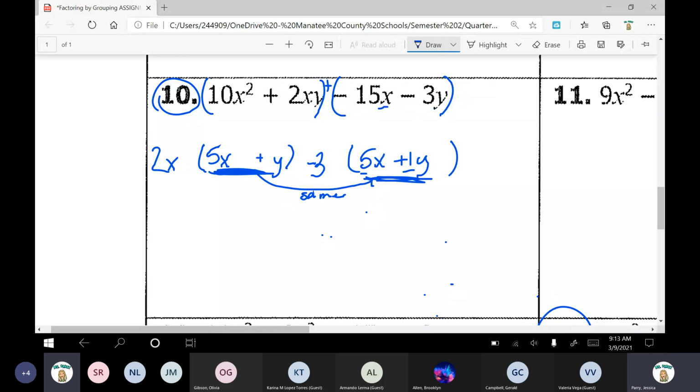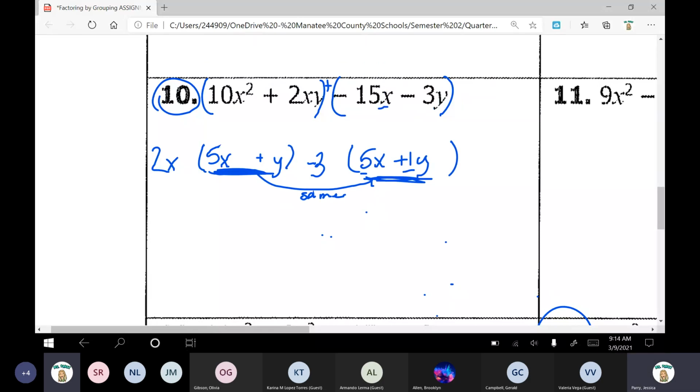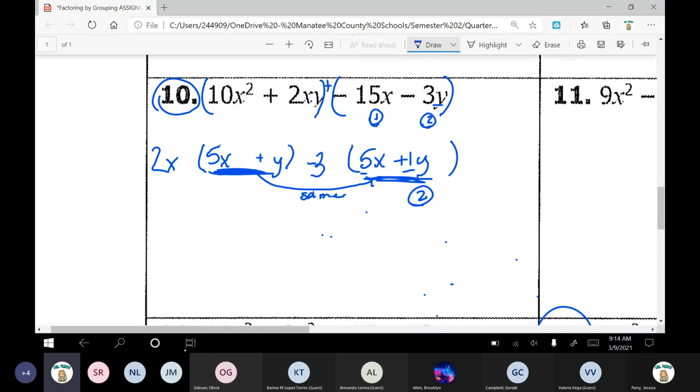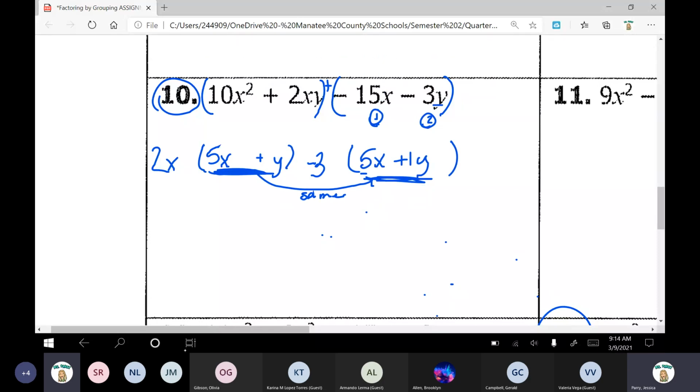Can I take out an X? No, it's not at every single term. Going on to the next one, Y. Can I take out a Y? No, it's not at every single term. So you just copy those down. If it's at the first term, keep it at the first term. If it's at the second one, keep it at the second term. And then let's clean it up. I'm going to erase that 1 right here.